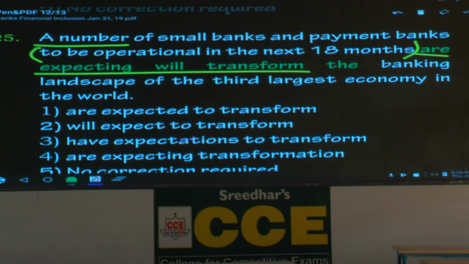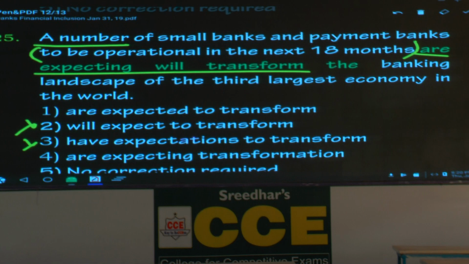A number of small banks and payment banks will expect to transform. Will be expected would have been better. If it is in passive voice, what is the correct expression? Will be expected. We will expect, they will be expected. So mark it wrong. Have expectations, have been expected. So this is also not correct. Are expecting, are being expected.